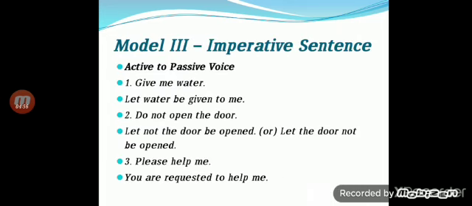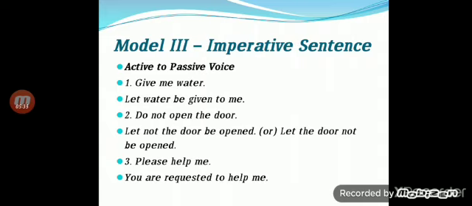Next, Model 3, imperative sentences. How do we change the imperative sentence from active into passive? Give me water. Don't open the door. Please help me. Imperative sentences are those where we use please, or a request, command or order. When we change all these imperative sentences into passive voice, we start with let.